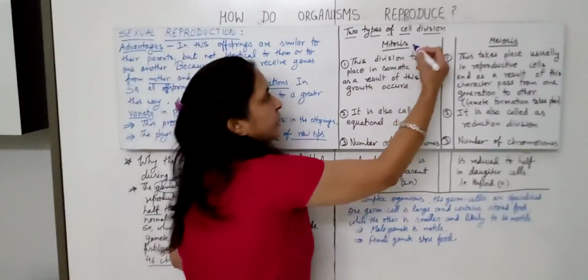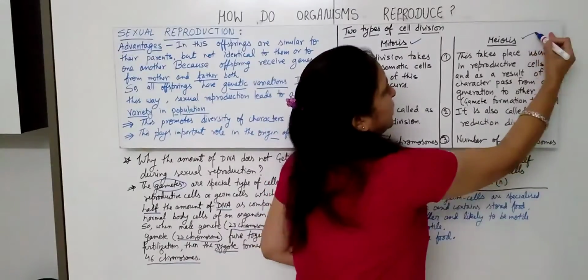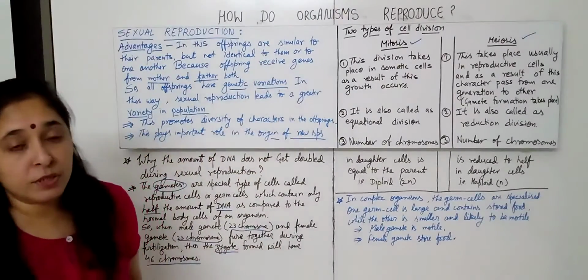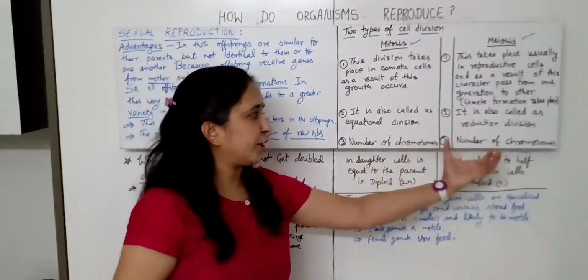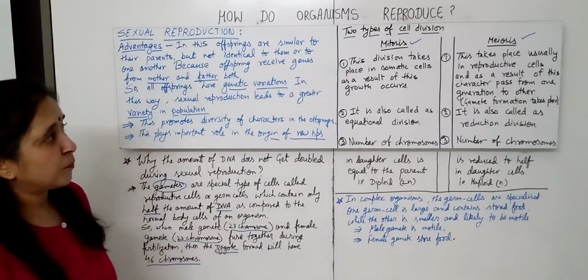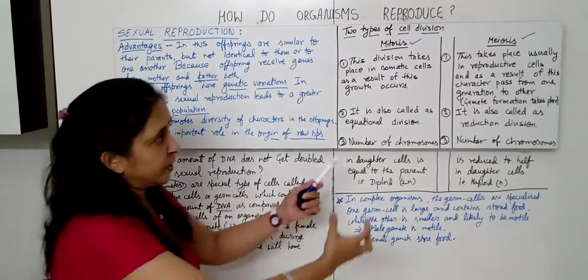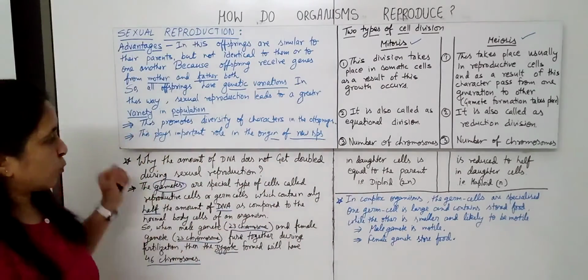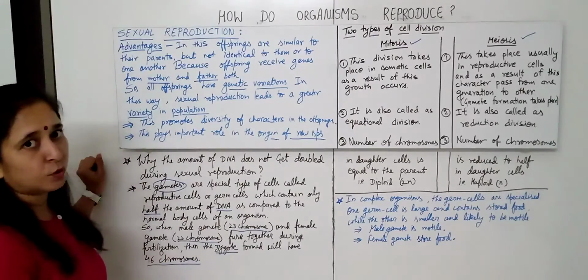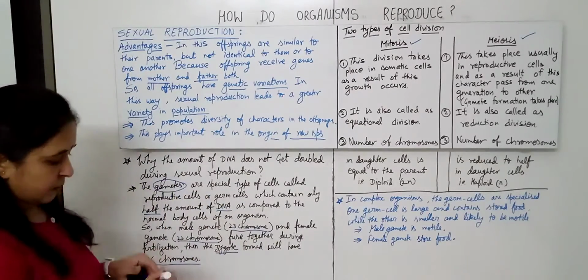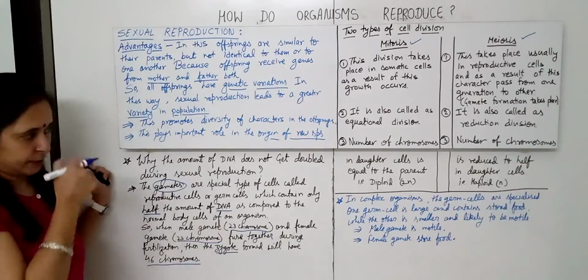Here you can see I have written mitosis and meiosis. Now what are mitosis and meiosis? I have written the differentiating points between these two, and from here you will get the idea why the reproductive cells or gametes have half the number of chromosomes, while the other cells have the diploid condition.